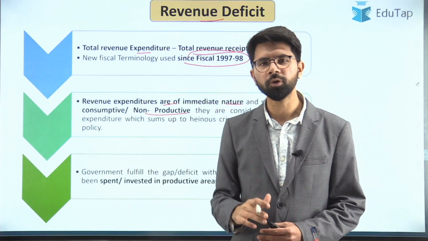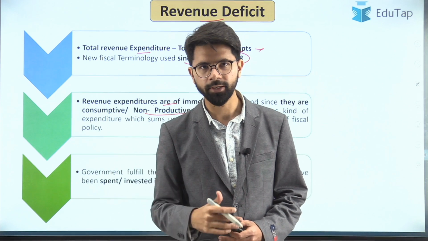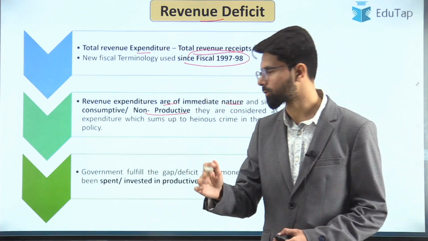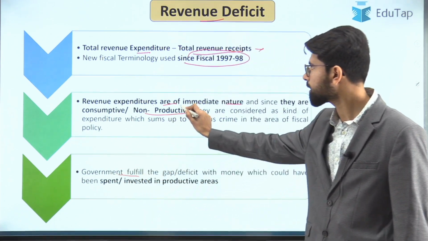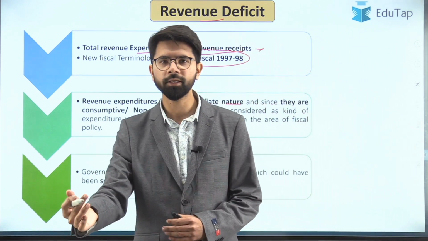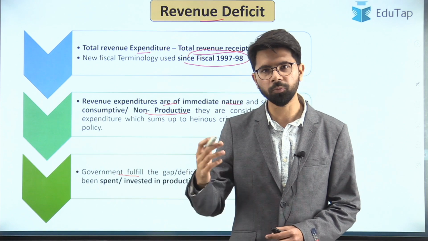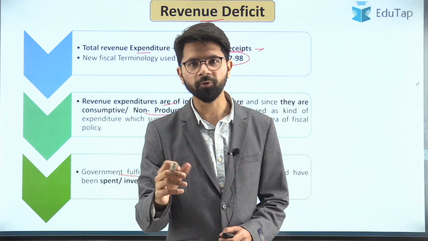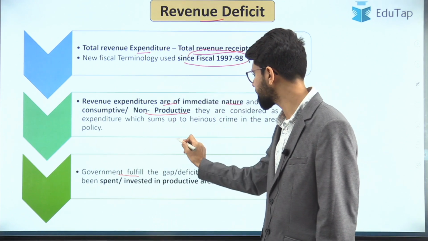We will be talking about the capital part of the budget in the upcoming session. And if there is a shortfall, that is revenue expenditure is more than the revenue income, then the government will resort to borrowings to fulfill that gap.